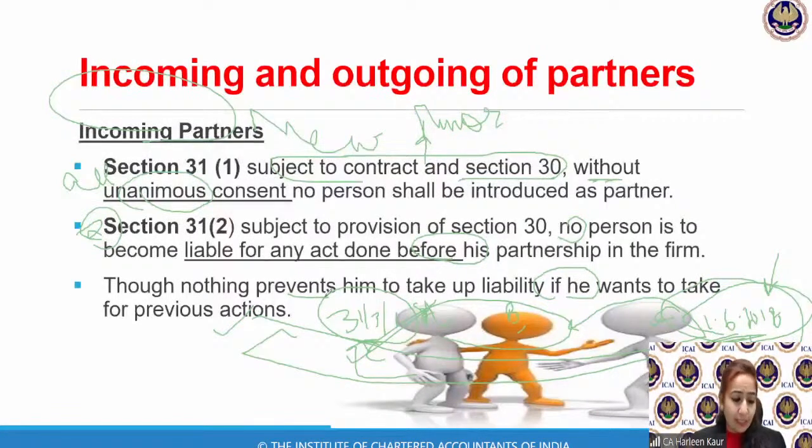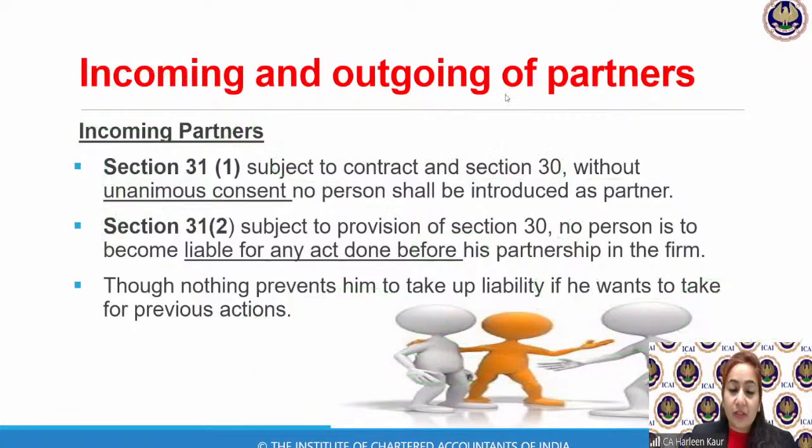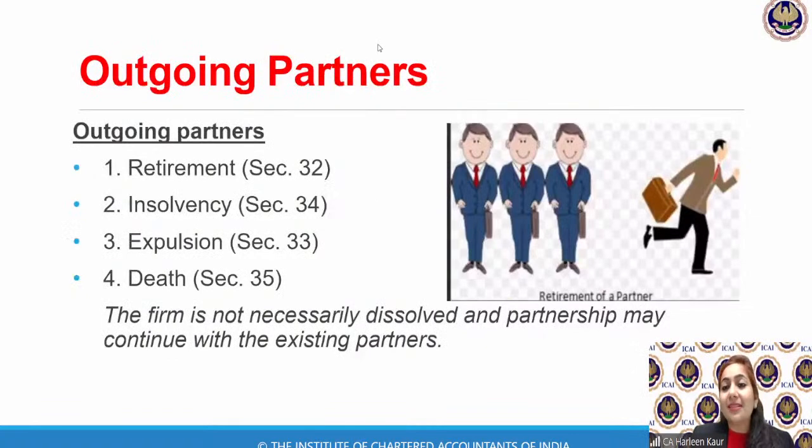He's only liable for the liabilities after joining. Anuja, Ganga, bilkul theek. Jagruti, Sumit, all of you are correct. So understood, admission of partner, new partner, incoming, section 31 is clear. Now let's talk about section 32.